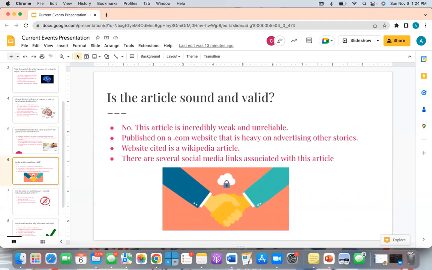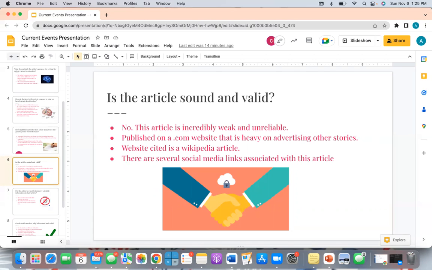Is this article sound and valid? We believe that this is a great example of an article that is not sound and valid. This article was published on a .com website that is heavy on advertising other stories. A .gov or .edu website is always a more reliable way to go over any .com source.